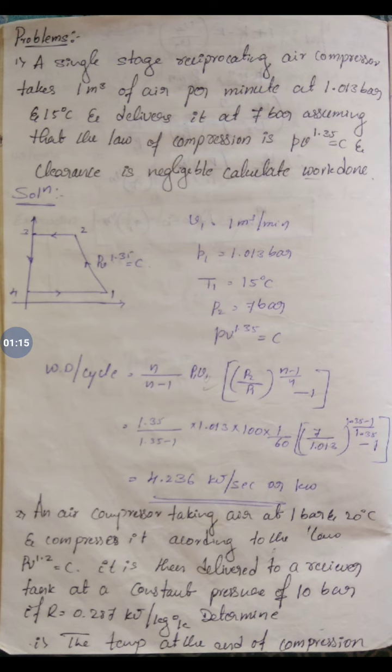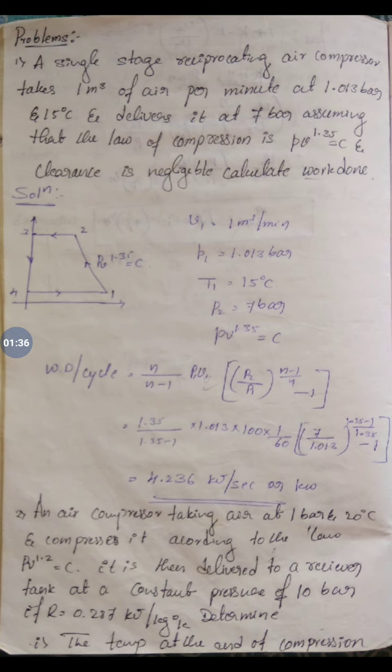So initially the atmospheric pressure and temperature are given, and the actual volume of the air taken into the compressor is given. So the actual air taken is 1 meter cube per minute at a pressure of 1.013 bar and 15 degree centigrade.